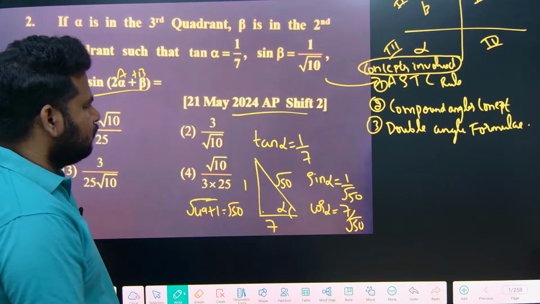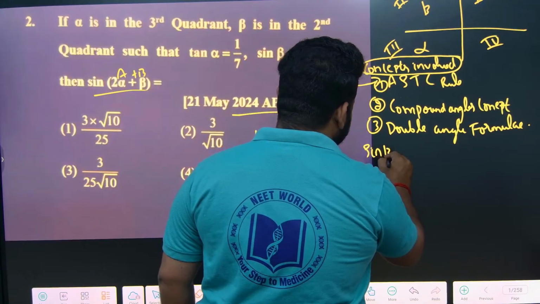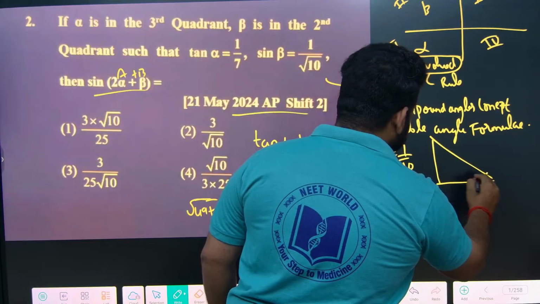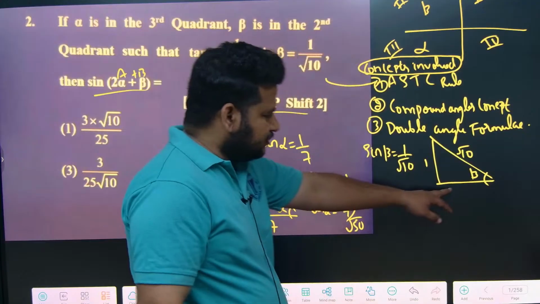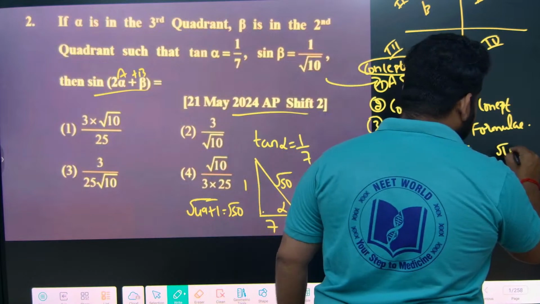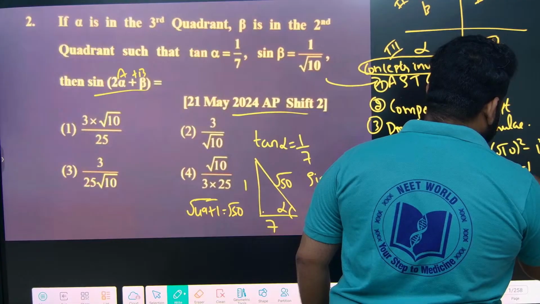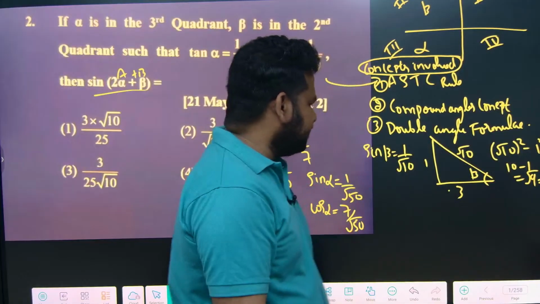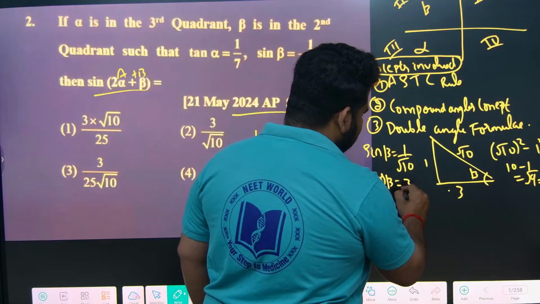Now coming to what they have given next: sin beta is equal to 1 by root 10. Let us draw a triangle for this. This is beta, and root 10 will be the hypotenuse. Now we want to find out this value. That will be the square root of root 10 square minus 1 square, that is 10 minus 1, which is 9. The square root of 9 is 3. So this value will be 3. So sin beta I got. So cos beta will be equal to 3 by root 10, friends.